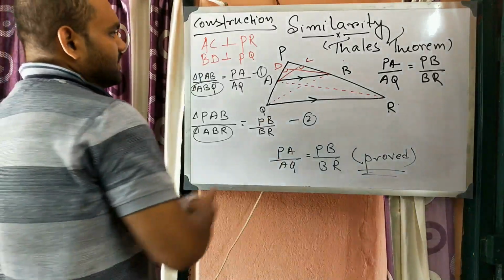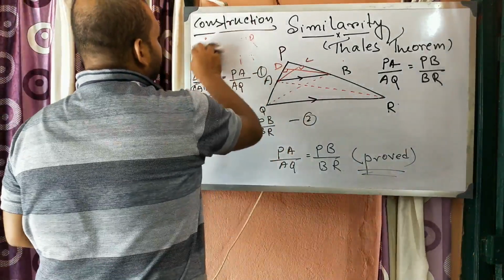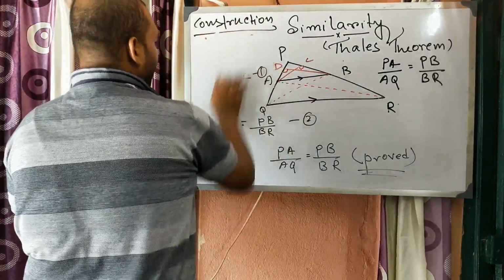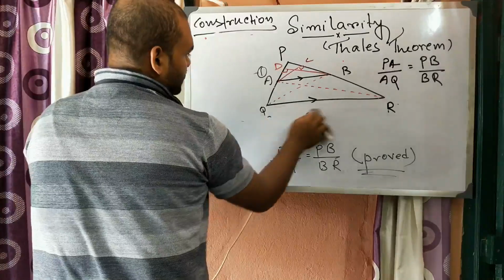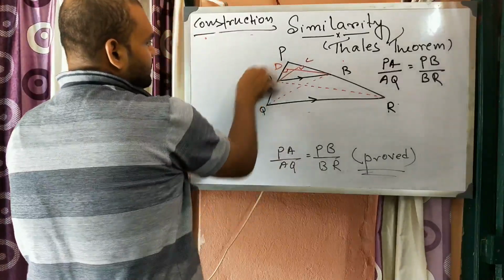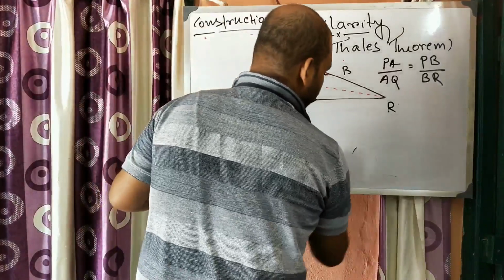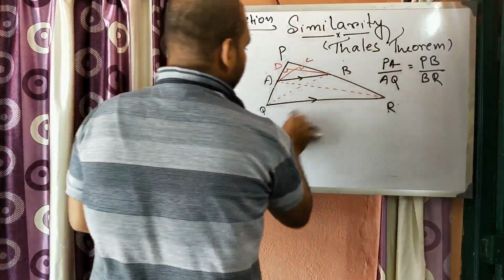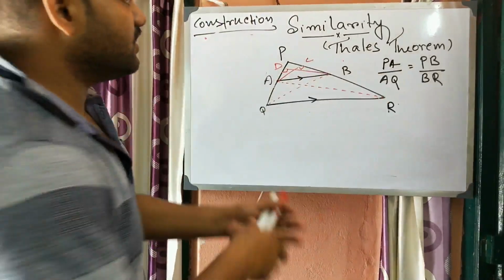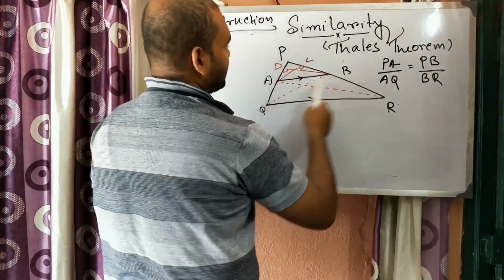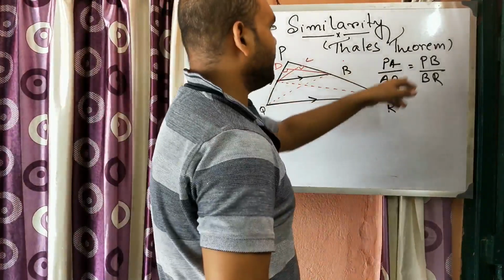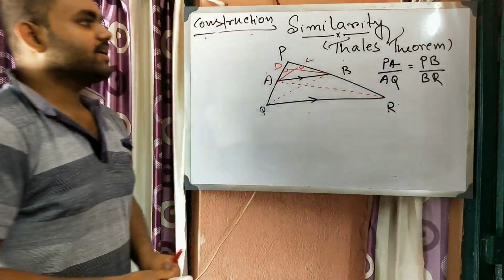So from Thales theorem we can also find out a few interesting facts. So what are those interesting facts? Let us see. So from Thales theorem we know that as AB is parallel to QR, PA by AQ is equal to PB by BR.